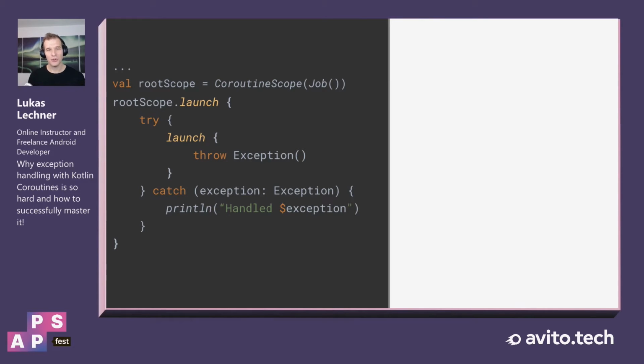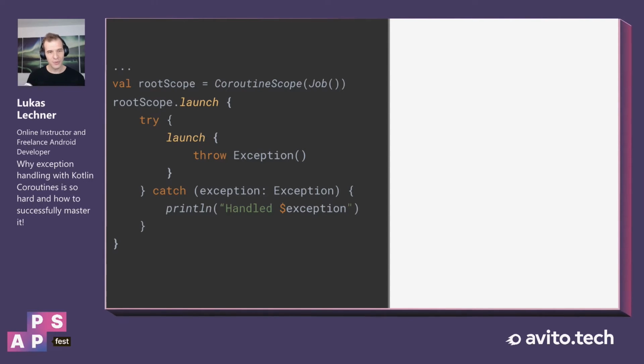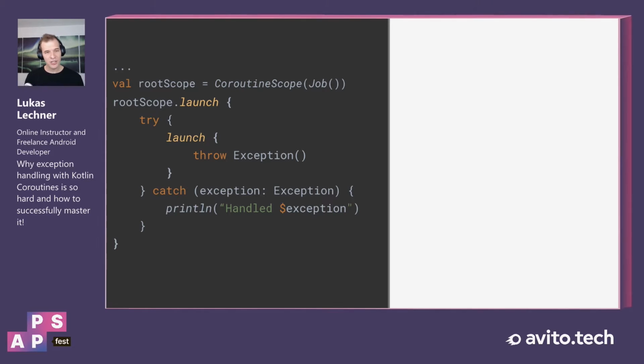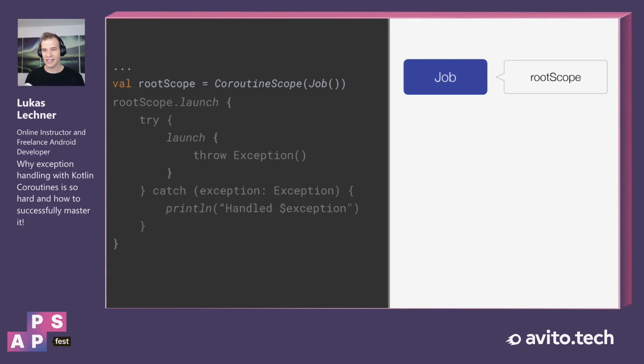So as you probably know, Kotlin Coroutines have this new innovative feature, which is called structured concurrency, which allows us to write our asynchronous code in a much safer way. And for some of the mechanisms of structured concurrency to work, the jobs of the coroutines that we launch actually form a hierarchy of their job objects. So for this code example, the job hierarchy looks like this. At the top, we have the job of the root scope.